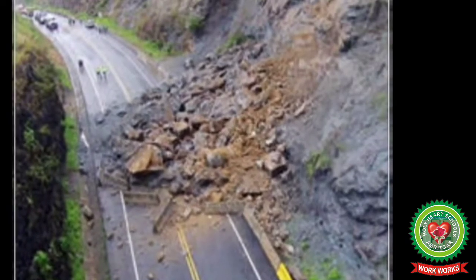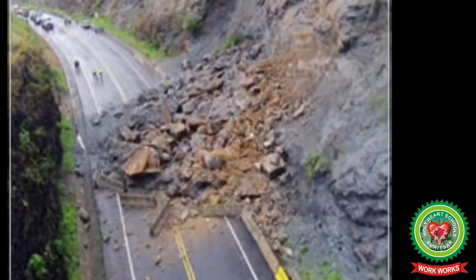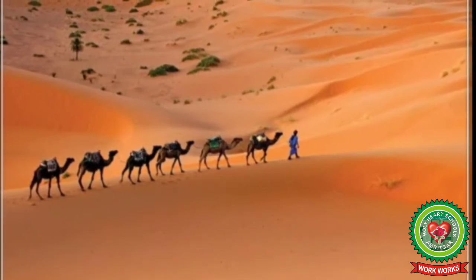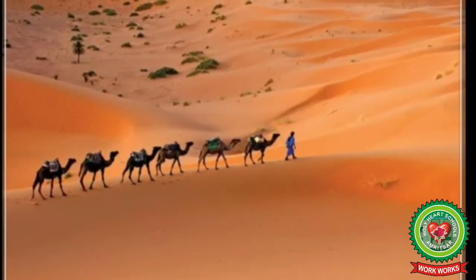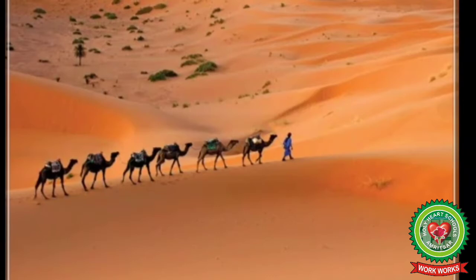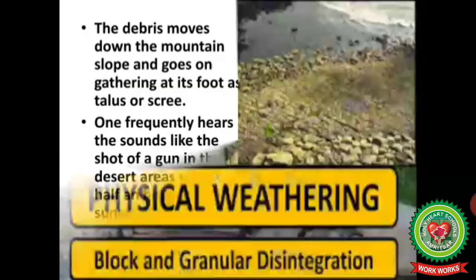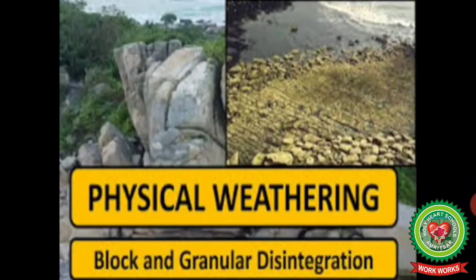One frequently hears a sound like the shot of a gun in the desert area within half an hour of the sunset. These sounds are created by the breaking of rocks. So, the two types of physical weathering we have discussed are block disintegration and granular disintegration.